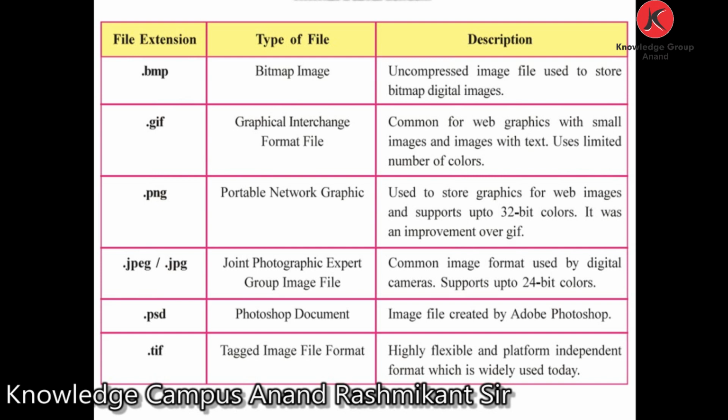GIF stands for Graphical Interchange Format, common for web graphics with small images and images with text. It uses a limited number of colors. PNG stands for Portable Network Graphics, used to store graphics for web images and supports up to 32-bit colors. It was an improvement over GIF.